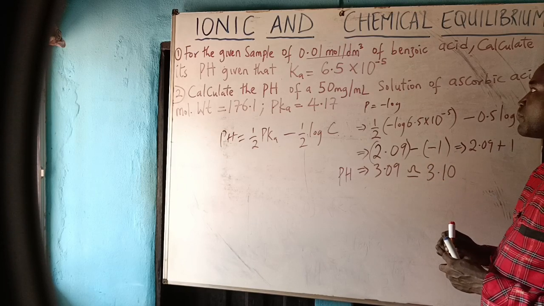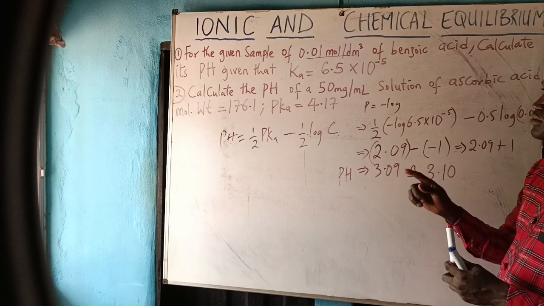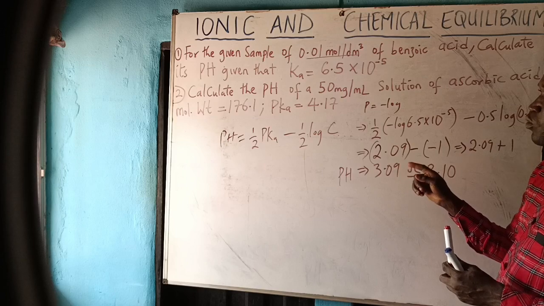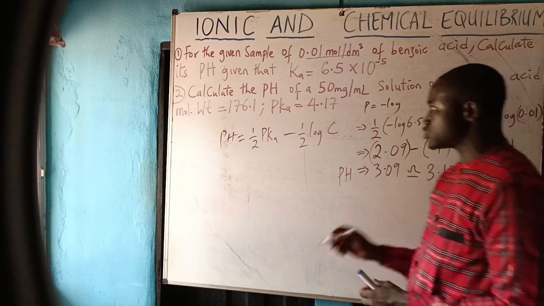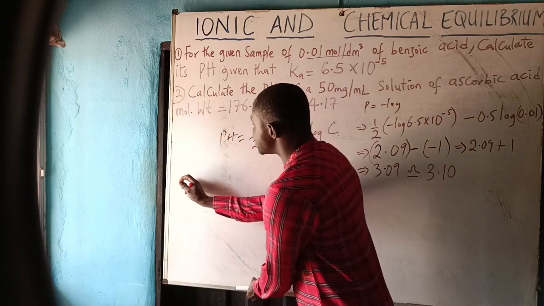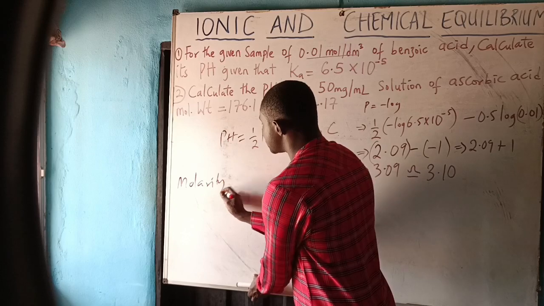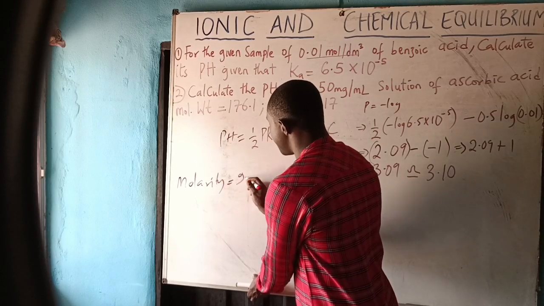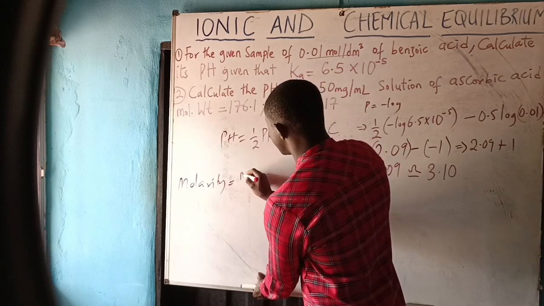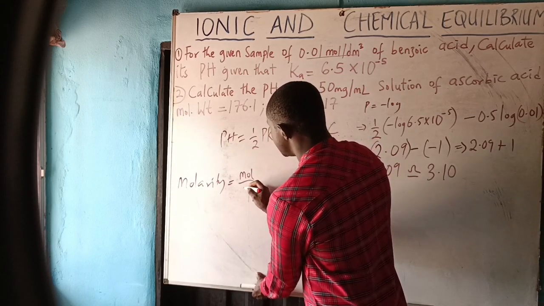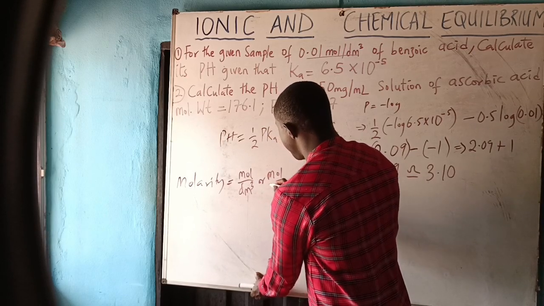Calculate the pH of a 50 mg per ml solution of ascorbic acid with molecular weight 176.1 and pKa 4.17. It is important for you to note that molarity of a substance is mole per dm cube or mole per liter.